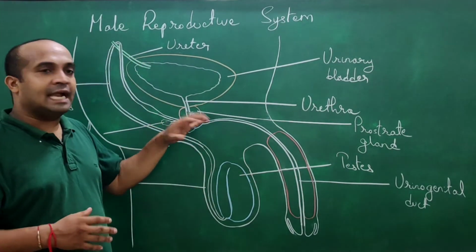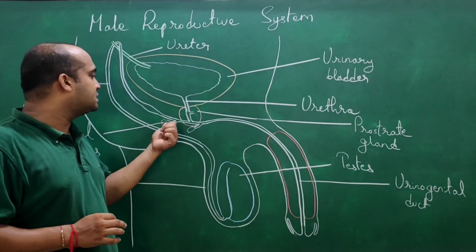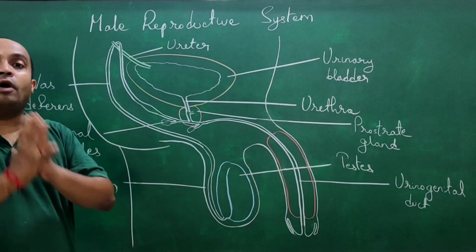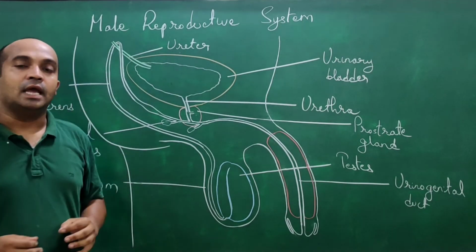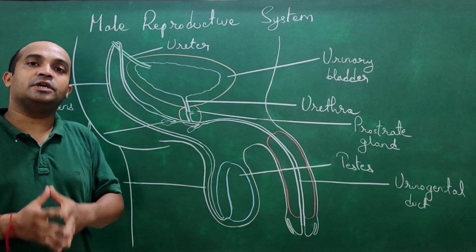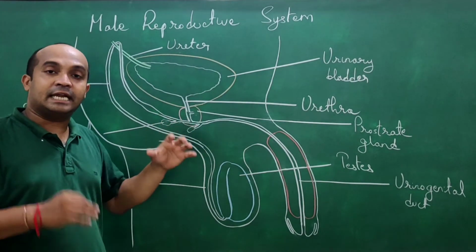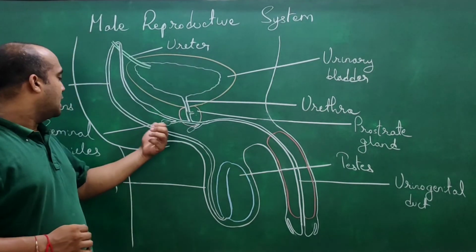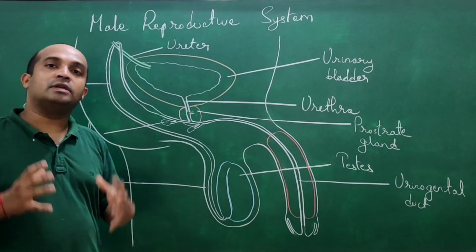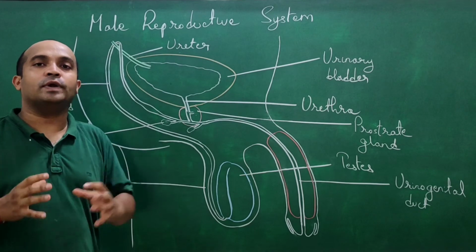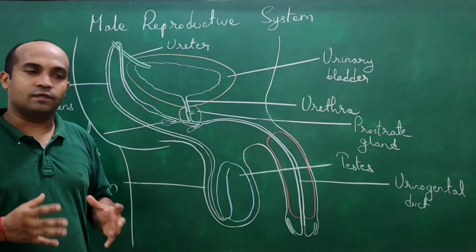Secretion of these glands is very, very essential because the seminal vesicles' secretion is actually 60% of what comes out as semen. Understood? This semen consists of sperm cells and secretion of all these glands, right? It is called semen. It is a whitish viscous fluid, right?